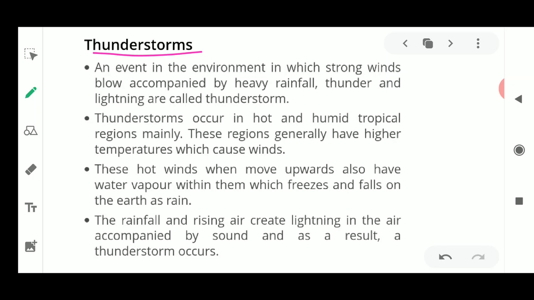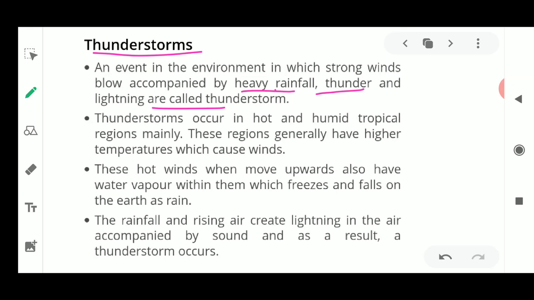So a thunderstorm is an event in the environment which is accompanied by strong winds blowing, and then it brings heavy rainfall, thunder and lightning. In the last class we also discussed the definition of thunder, if you remember. Thunder is the loud sound produced due to the uneven heating and expansion of the air, which expands in an explosive manner, giving rise to that particular sound of thunder. And it is also accompanied by lightning.